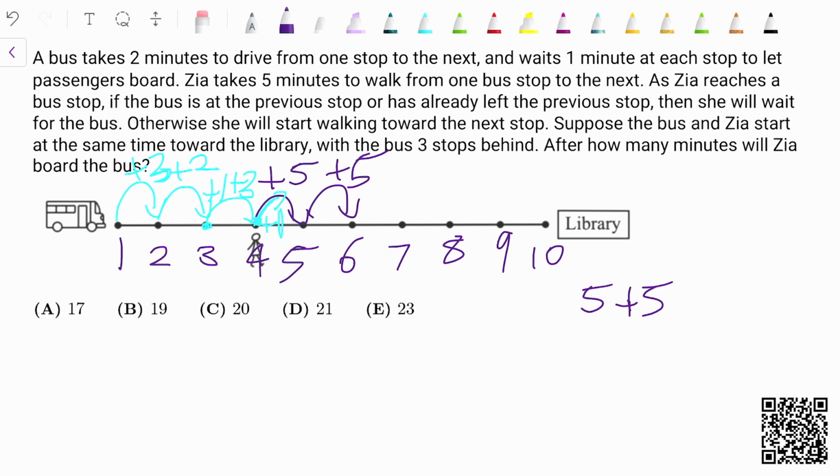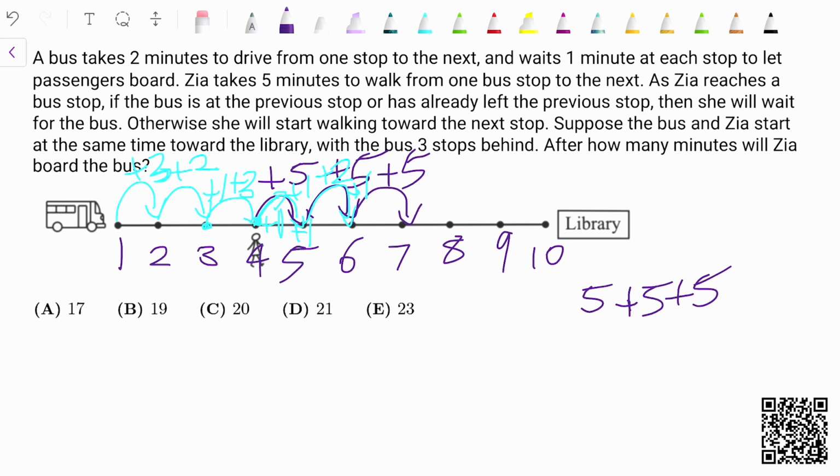Alright, so at this point, Zia has gotten fed up again, wondering how long the bus is going to take before it reaches her position, so she's just going to travel to 7 in the meantime. So that is another 5 minutes. However, at this point, the bus is now going down to the 5th stop, which counts for another 1 minute, but then it has to wait for another minute for the passengers to get on. So it completed the route from 4 to 5, but it still has to wait for the passengers as the problem states. After waiting, that is only 2 minutes counted towards the time, it has another plus 2 traveling time, and then it is waiting. So that is a full 5.